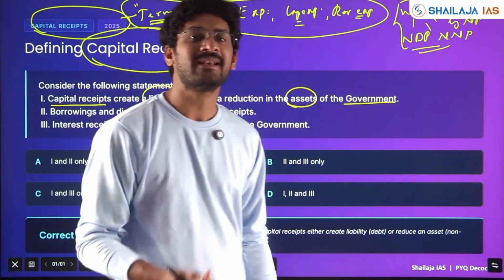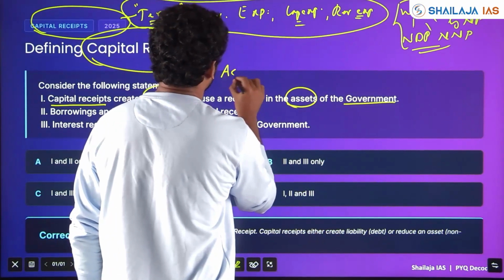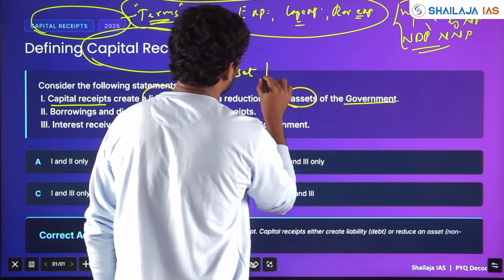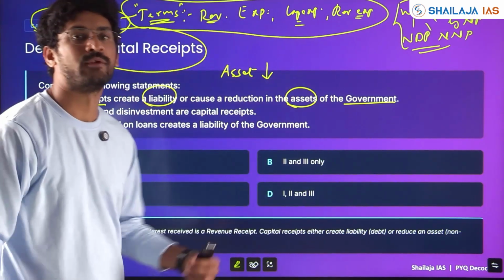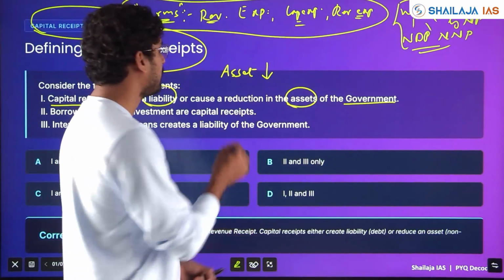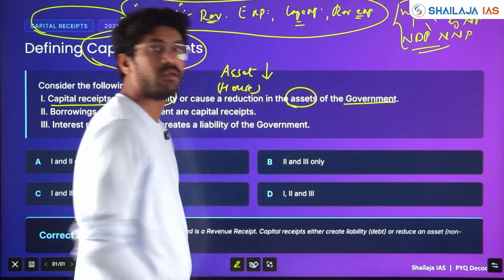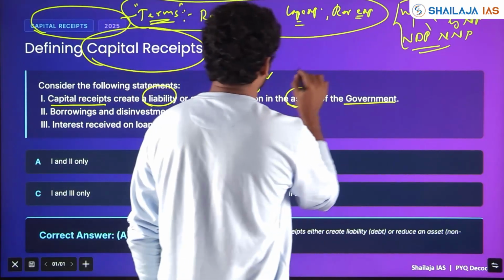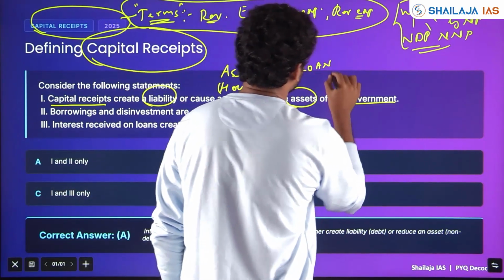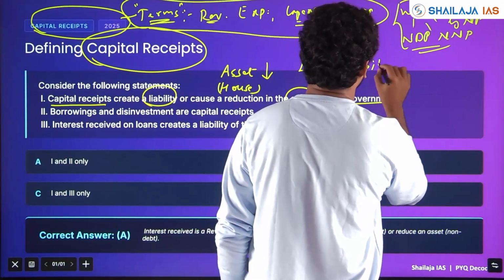Capital receipt is when I am receiving money by selling a capital asset. The asset is lost. Say you sell your house, which is a capital asset, or if you take a loan, that means liability. Loan is a liability because you have to give it back.